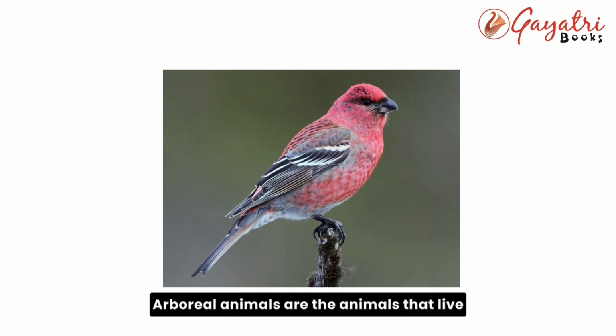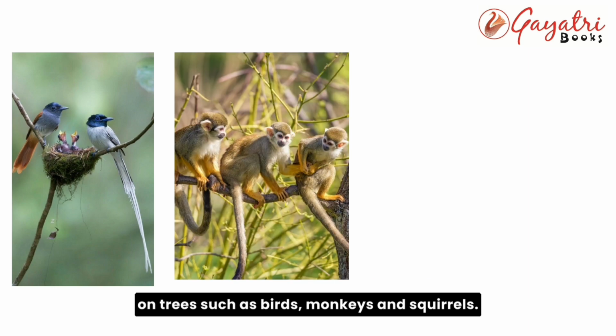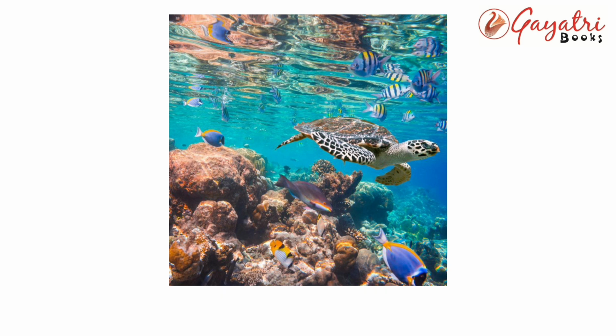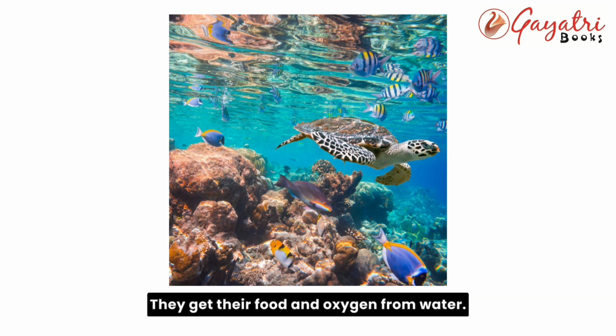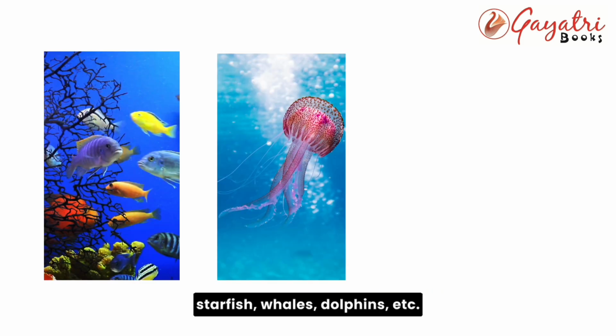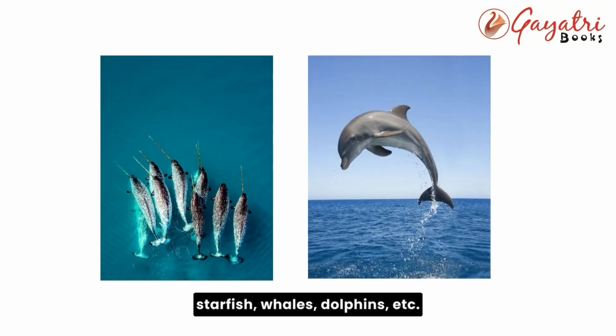Arboreal animals. Arboreal animals are the animals that live on trees such as birds, monkeys and squirrels. Aquatic animals. Aquatic animals are the animals which live in water. They get their food and oxygen from water. Animals like fish, jellyfish, starfish, whales, dolphins, etc.